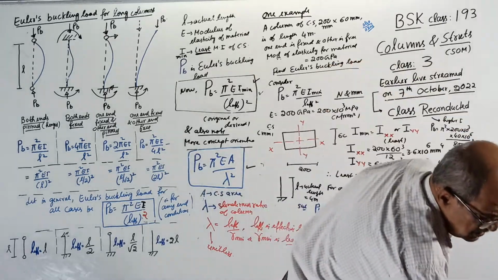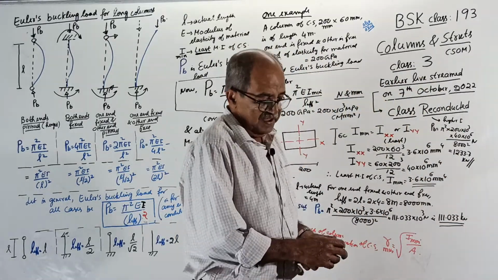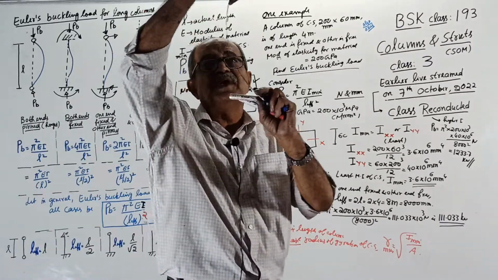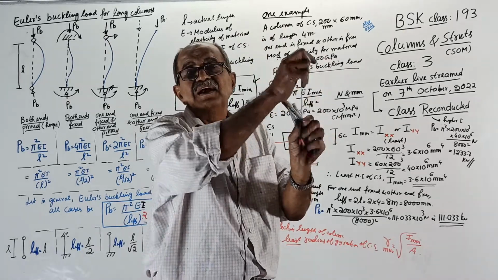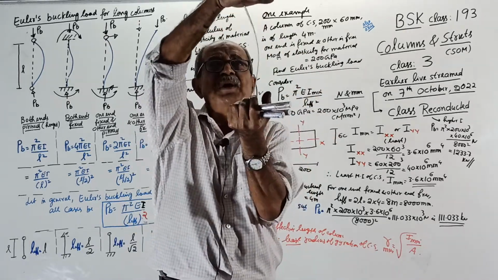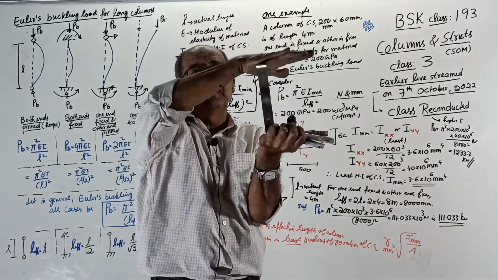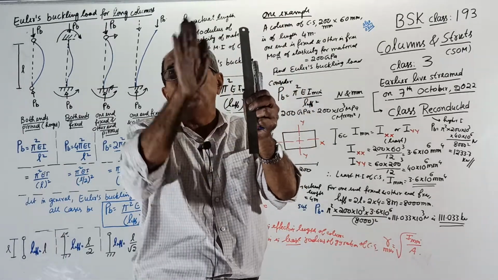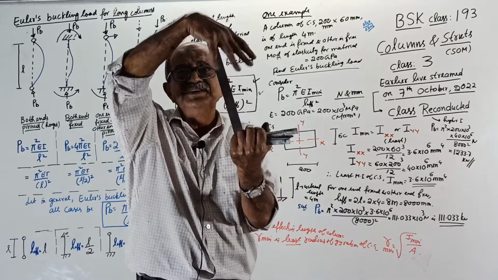Now, just for information, I will show you a column. Imagine there's a column here. See, this side is 200. This is 60, thinner. When you apply load, the column will buckle like this. Or if I hold this way, in the cross section, column will buckle this way. It is impossible that column will buckle this way. Impossible. I will show you the axis later. So it will buckle where resistance is least.